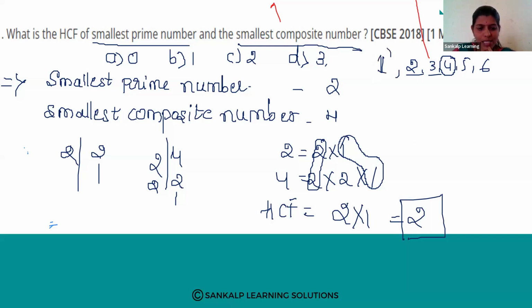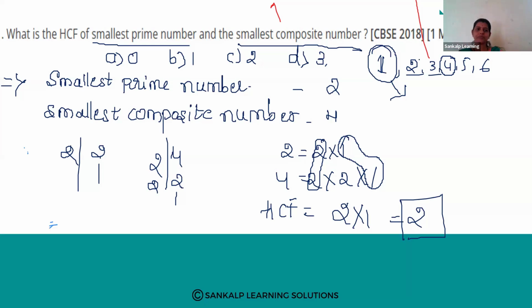Yes, this 1 has special characteristics. So 1 is neither composite nor prime. It is neither composite nor prime. Therefore, where do we start from? We are starting from 2. Okay, remember. Smallest prime number is not 1, it is 2.